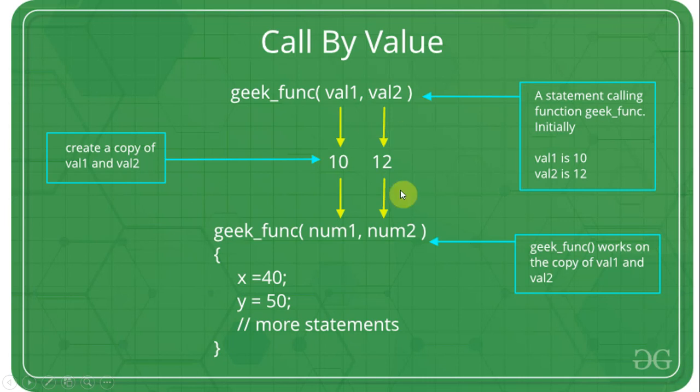Now we'll explain call by value diagrammatically. This is a method where we are passing values. Some statements are there.